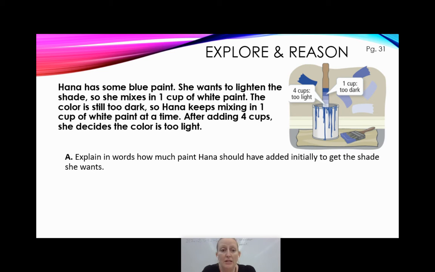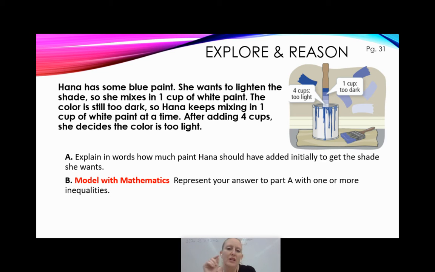So I don't know, maybe you had some different thoughts on this. There's a lot of different ways of looking at this. Maybe you thought she should have added 1/2 cup of paint at a time, right? Maybe she should have added 2 cups because we knew 1 cup was enough, and then maybe 1/2 cup from there. I don't know, a lot of different ways because I'm not sure what shade she's going for. I just know 1 cup was too dark and 4 cups was too light.